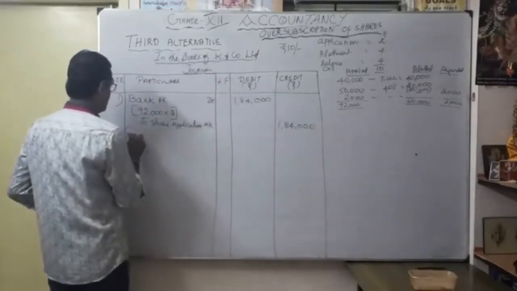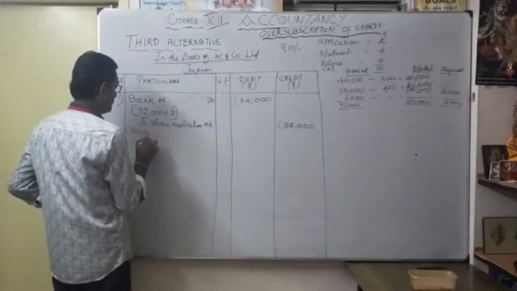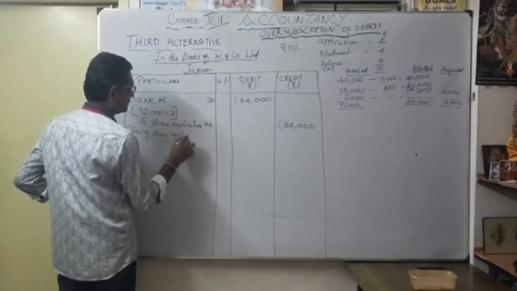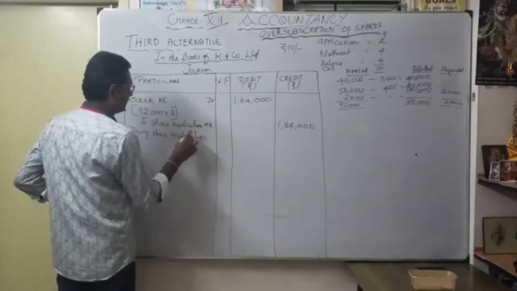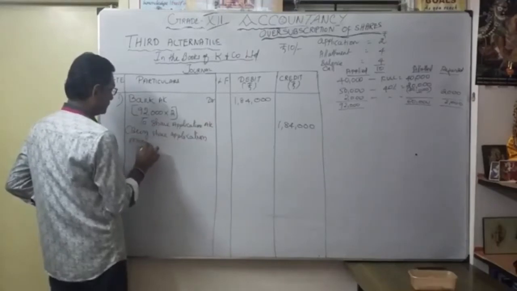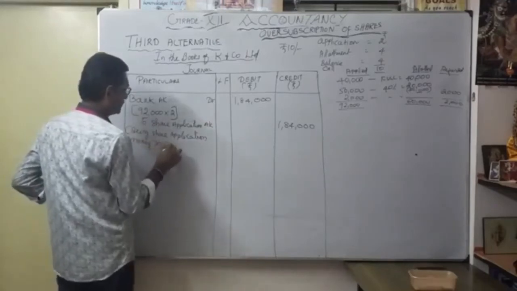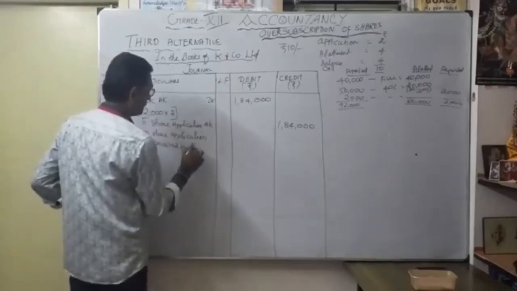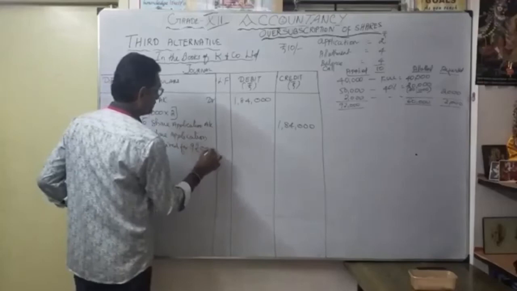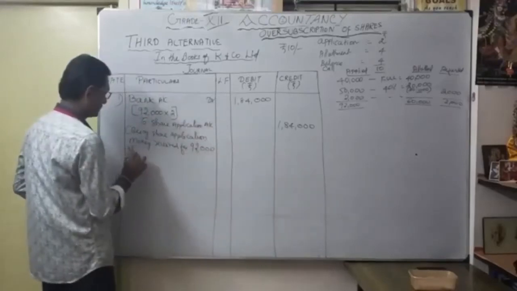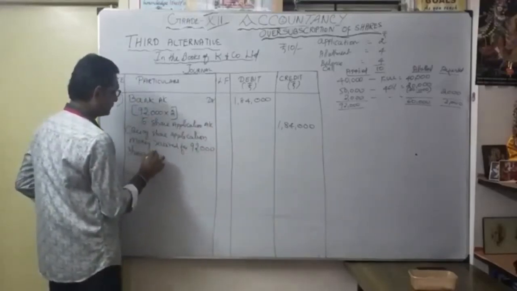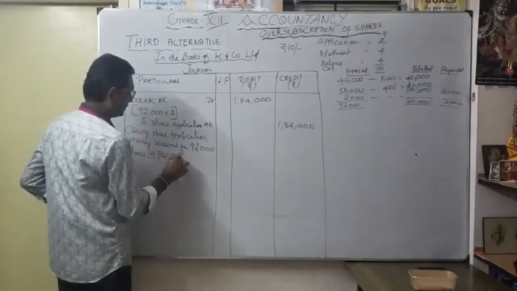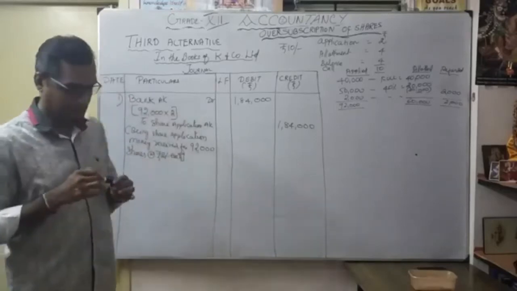Narration: being share application money received for 92,000 shares at the rate of 2 each. Narration is very important. So the first entry is over.